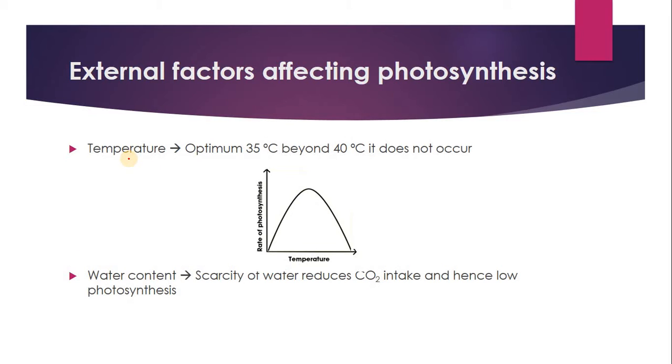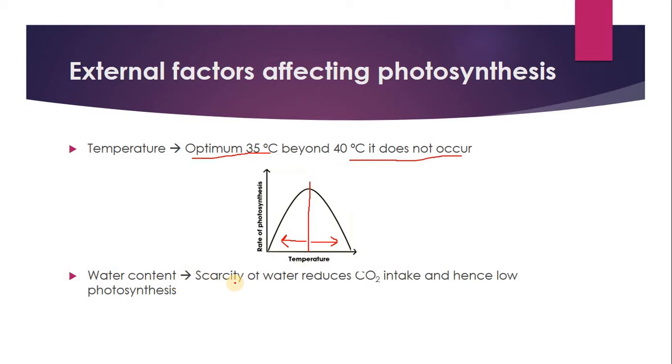The next factor that will affect the process of photosynthesis is temperature. The optimum temperature for photosynthesis is 35 degrees centigrade. Beyond 40 degrees centigrade, photosynthesis does not occur. Below 35 degrees centigrade, the rate of photosynthesis is low. So there is an optimum temperature at which the rate of photosynthesis is maximum. This is the 35 degrees centigrade line. Below this temperature, we have a lower rate of photosynthesis, and beyond this, we also have a lower rate of photosynthesis.